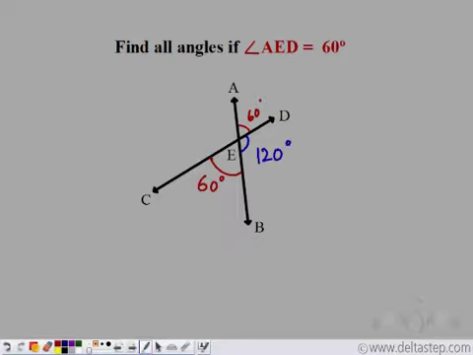Now this and this are vertically opposite angles. So even this is 120 degrees. And this is the magic of geometry. We knew one angle, and from this one angle, we have found all four angles using the relation between vertically opposite angles and linear pair of angles.